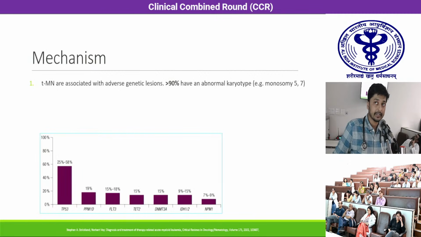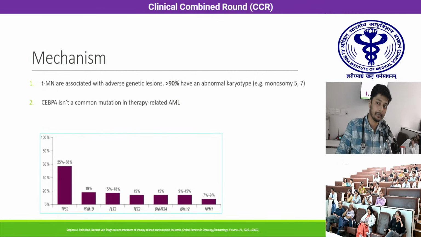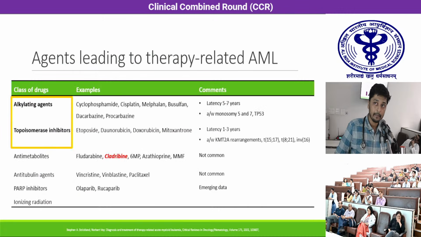Most therapy-related myeloid neoplasias are associated with adverse genetic lesions because of the selective pressure that they exert. More than 95% have an abnormal karyotype like monosomy 5 and monosomy 7, which fortunately was absent in our patient. SEPA isn't a common mutation in therapy-related AML. The common mutations are given in the graph below. Most commonly, TP53, PPM1D, FLT3 are seen, and the worst prognosis is with TP53.